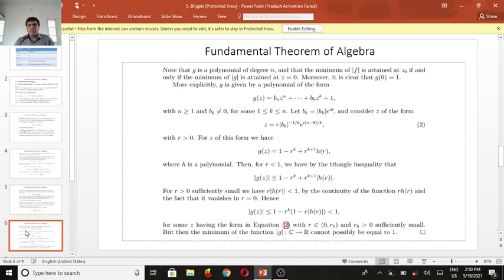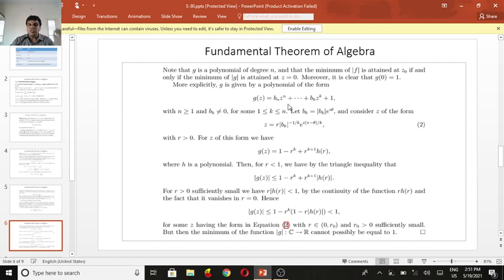Note that g is a polynomial of degree n, and that the minimum of the absolute value of f is attained at z0 if and only if the minimum of the absolute value of g is attained at z equal to 0. Moreover, it is clear that g of 0 equals 1. More explicitly, g is given by a polynomial of the form g of z equal to bn z to the power n plus bn minus 1 z to the power n minus 1, and so on, plus bk z to the power k plus 1, with n greater than or equal to 1.